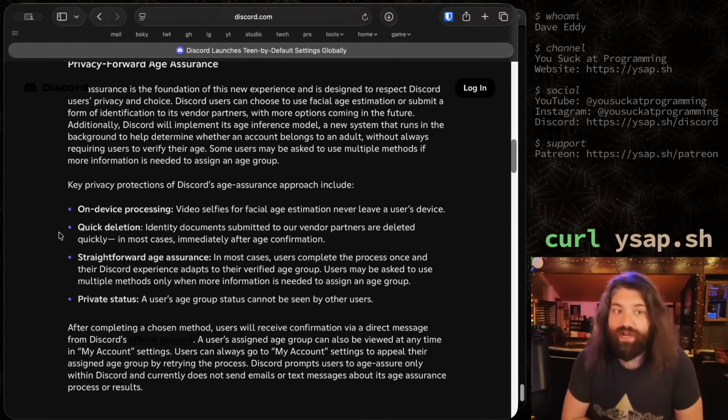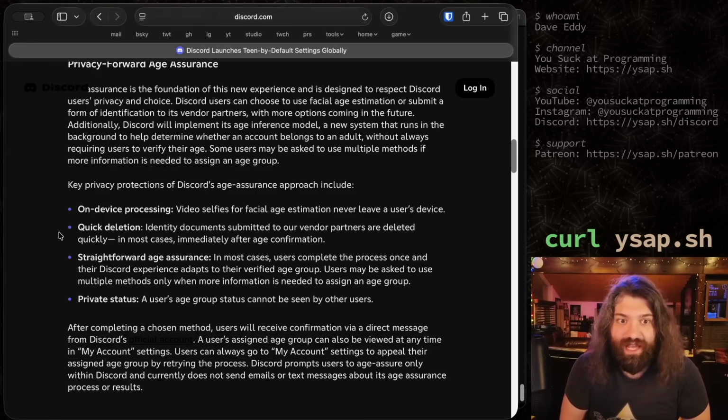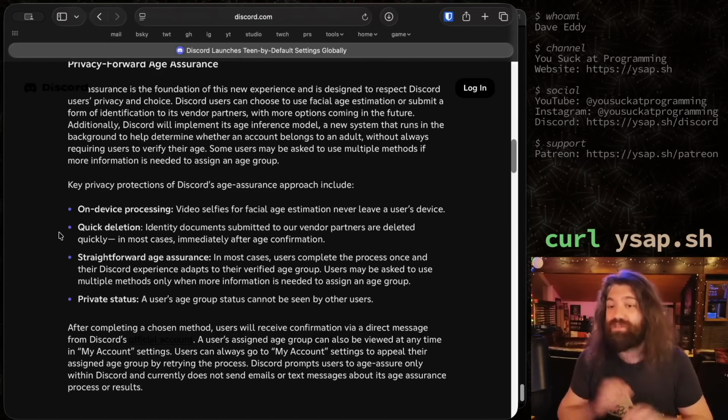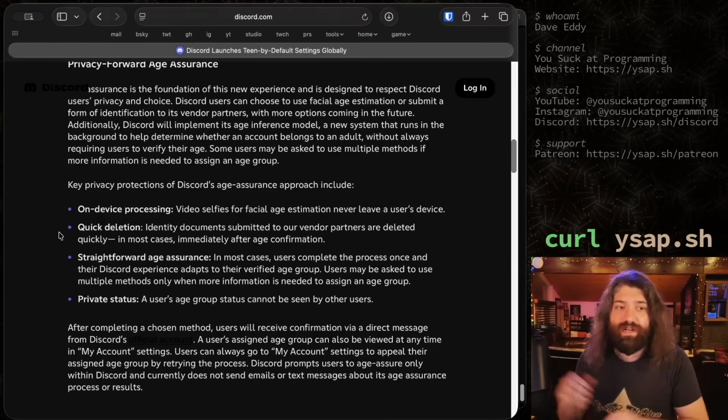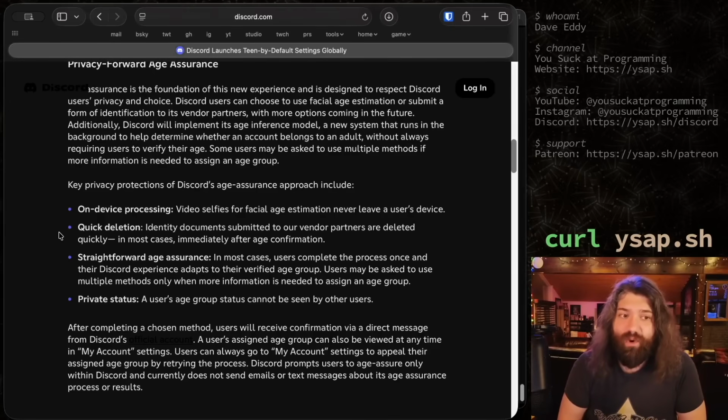Okay, that's super interesting. So it's going to be video selfies for facial age estimation, and it doesn't leave a user's device. I have so many questions here. Okay, so am I going to be running some sort of AI model on my device to then send back a Boolean of a yes or no? I'm sure it's more advanced than that, but if it's all on device, I'd be worried about how easily someone could break that. I like that it's not leaving my device. Of course, I have to trust you, and I have to trust that even if it is on my device, that data is safe. But that's a whole different conversation here. Cool. I'm definitely more for keeping things on device and local when possible.